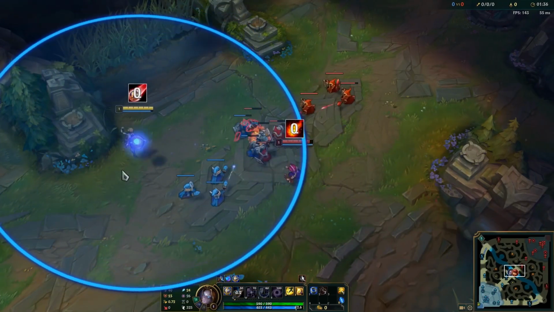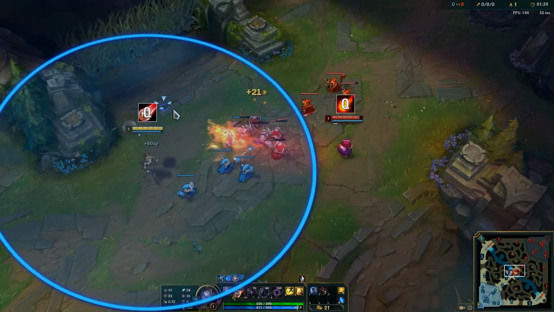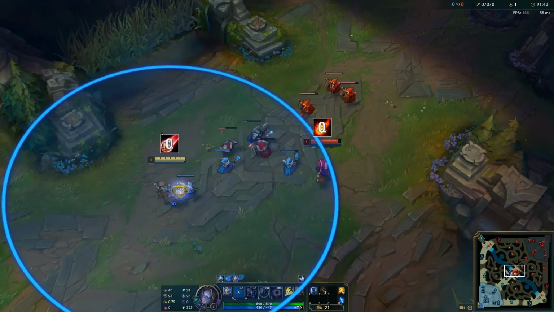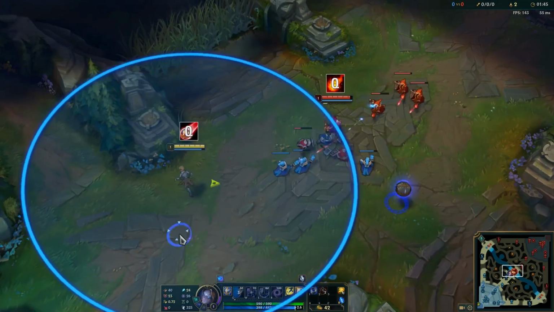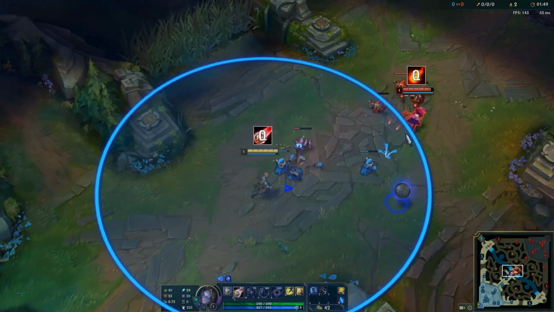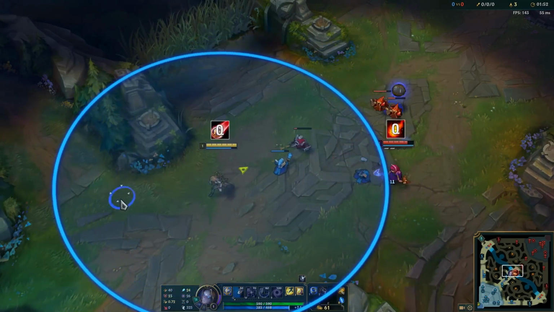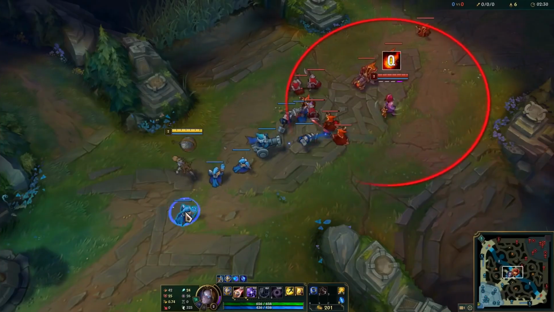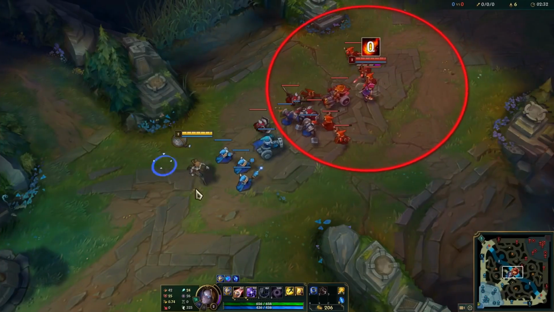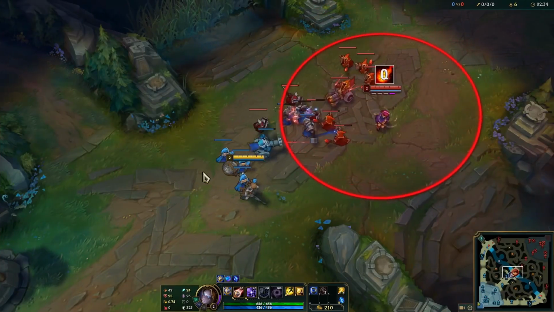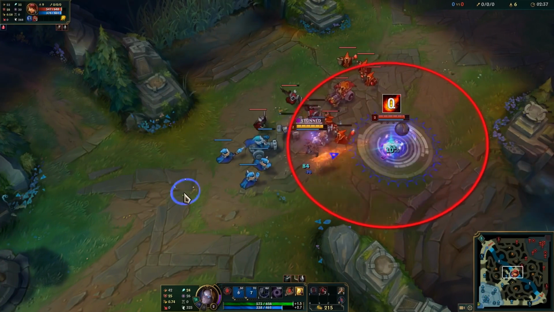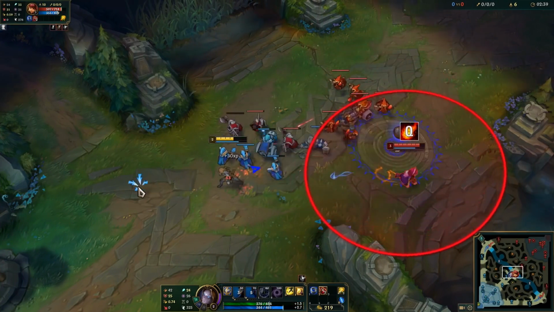Compare this to when Orianna is standing within 1000 range. At any moment she can cast her Q ability to harass Annie, putting constant pressure on her and making it difficult for her to react. So by not understanding spacing, you can stand too far away from the opponent. That being said, you can also stand too close. For example, if Orianna doesn't understand that she needs to be outside of Annie's zone of influence, which is 625 range, then suddenly, instead of harassing Annie, she'll be taking trades with her.